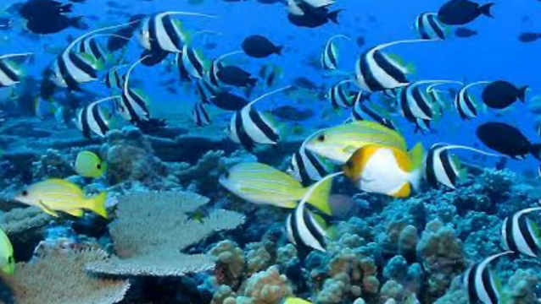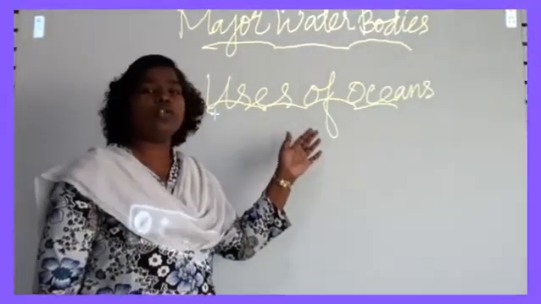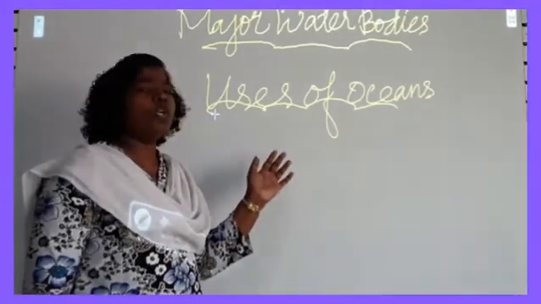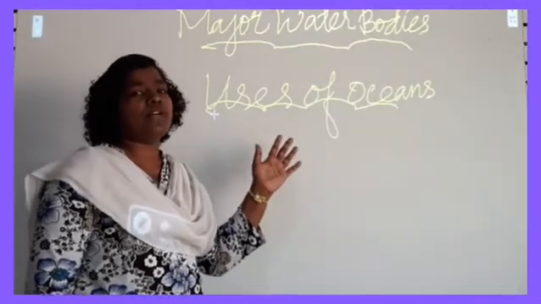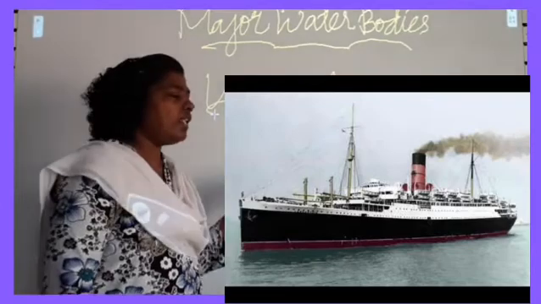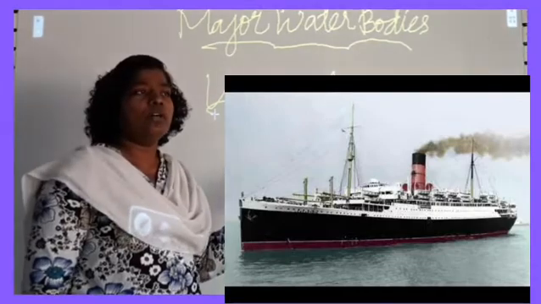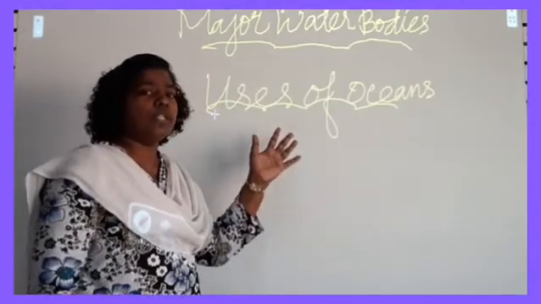And the next thing, it facilitates international trade. I already told you about oceans like the Atlantic Ocean. Most of the water transportation is done through the Atlantic Ocean, but not only the Atlantic, all these water bodies are useful for transportation. So business and commerce flourish because of these water bodies. And the next thing, the climate change and the weather conditions all occur because of these water bodies.